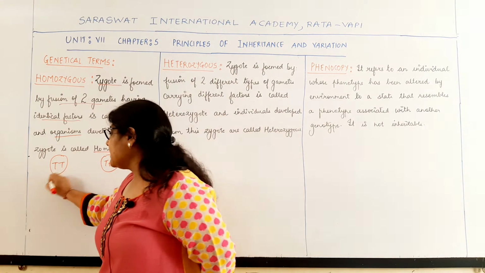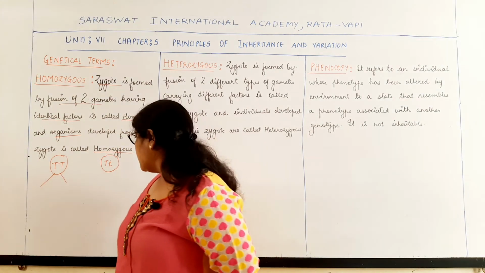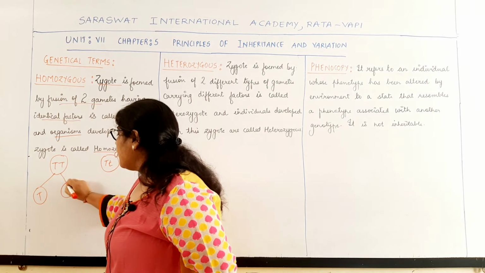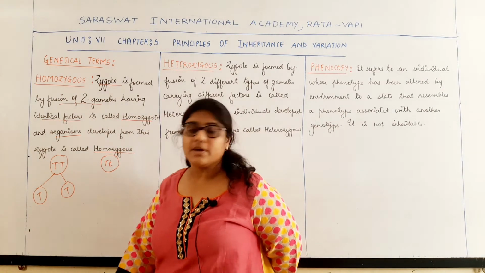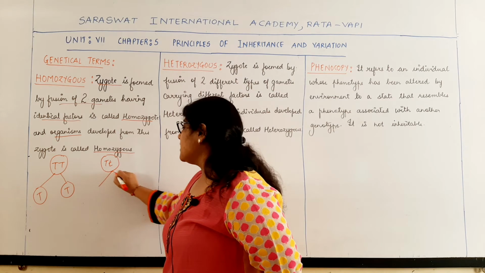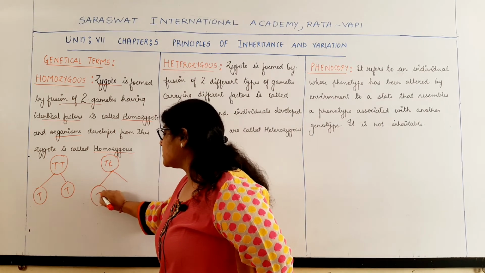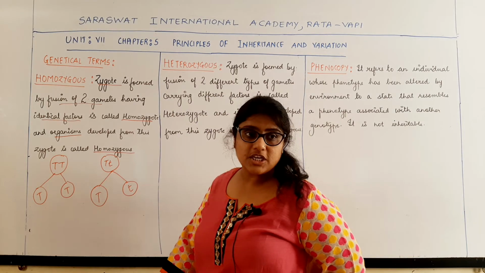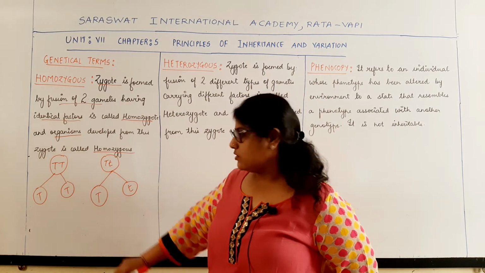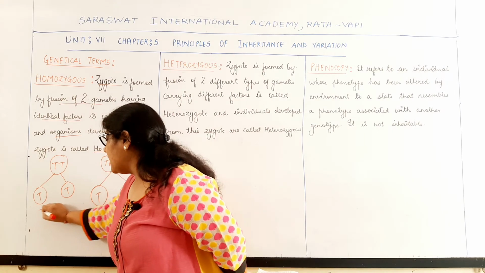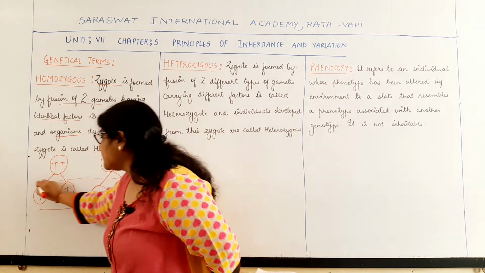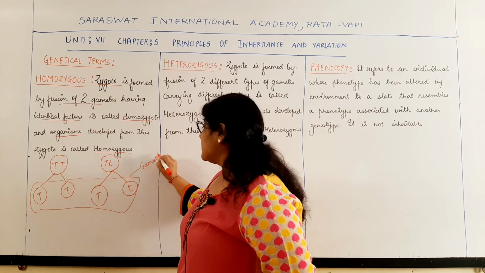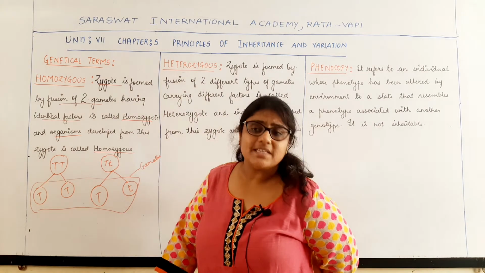Now when the gametes are formed, what will it result in? One gamete will have capital T, another gamete will also have capital T. But here one gamete will have the gene capital T and another gamete will have the gene small t. These structures are the gametes. Now how is the zygote formed?